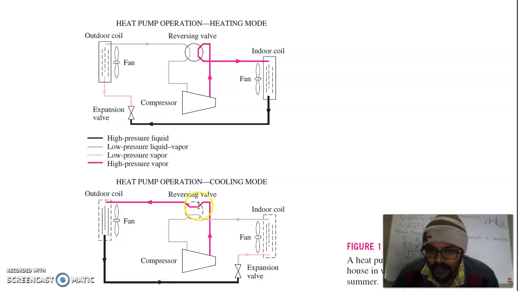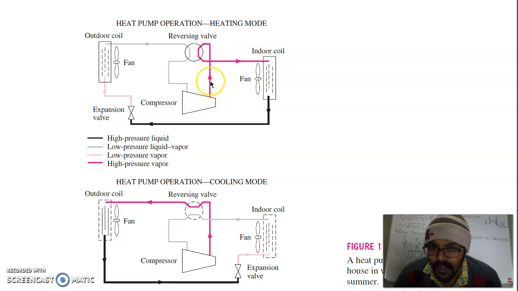Now what we'll do, we use a reversing valve here in this place. If you reverse this valve, the unit that acted as a refrigerator in cooling mode will now act as a heat pump in heating mode. So now the direction of the fluid from the compressor will change. In the previous case you can see it is in this direction. Now the fluid will go first into the indoor coil.